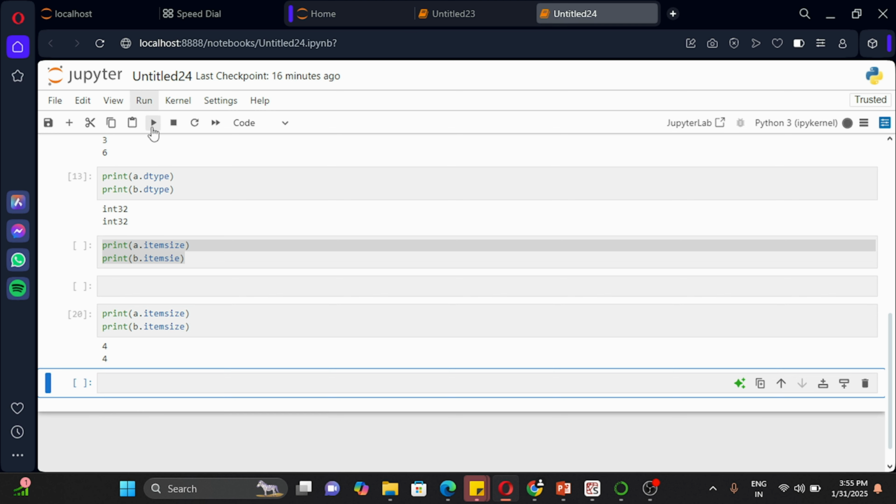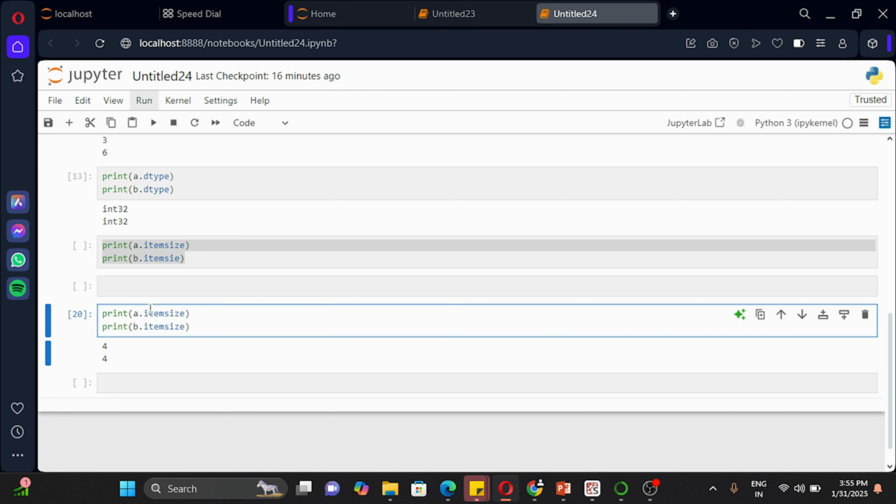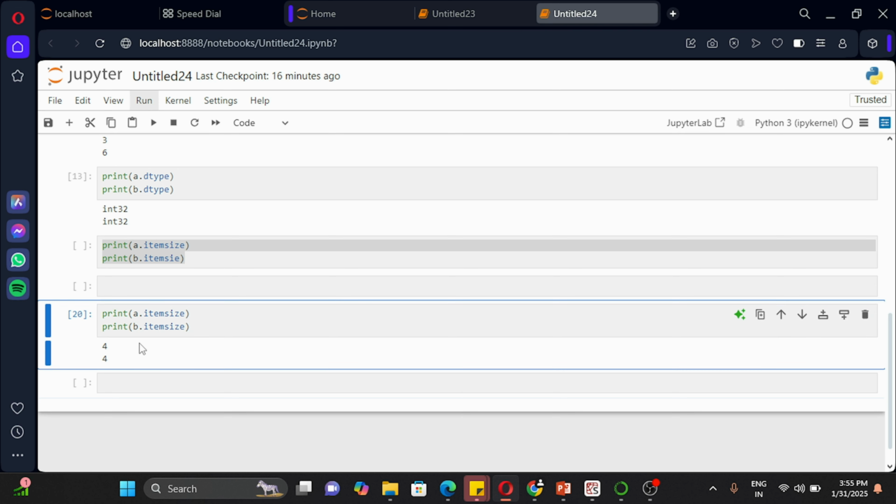Let me run it again. You can see that it is giving 4 and 4. So each integer in A takes 4 bytes in memory, and each integer in B takes 4 bytes in memory. So itemsize means the memory required to store a single element in an array, per integer it is 4. The size depends on the system. On some systems it might be 8 bytes if using int64. It depends on the system.